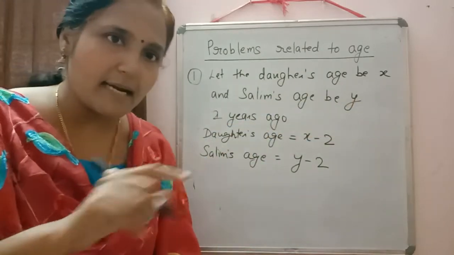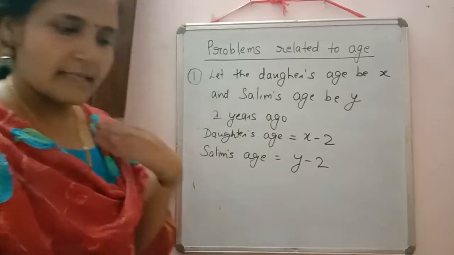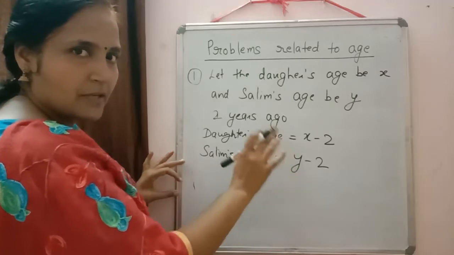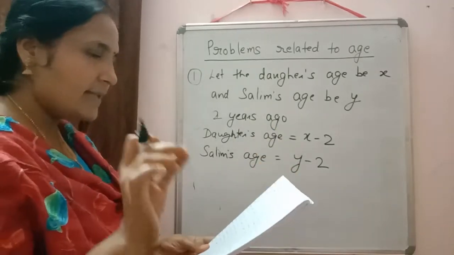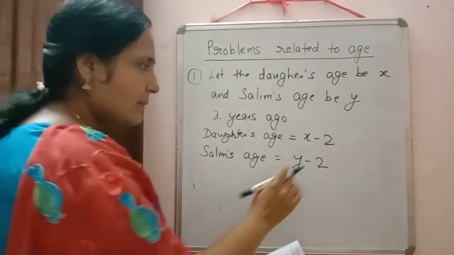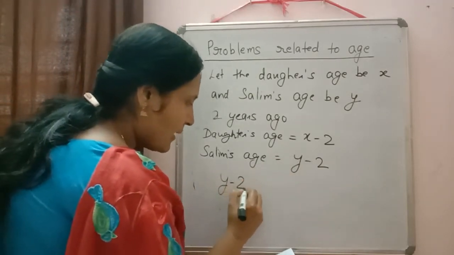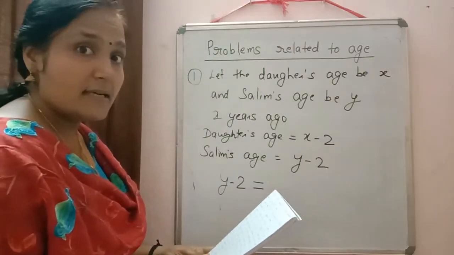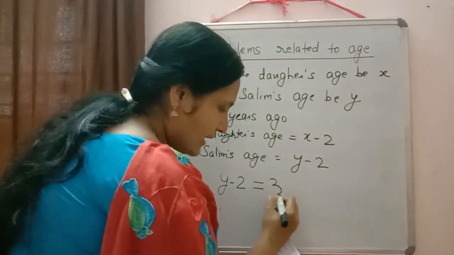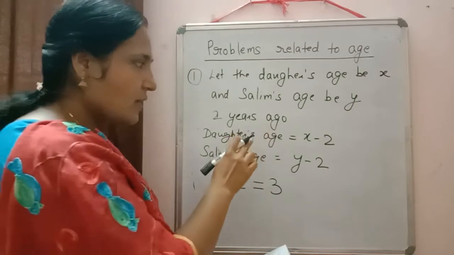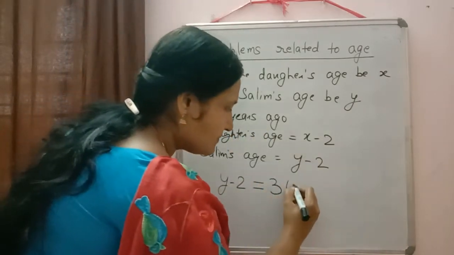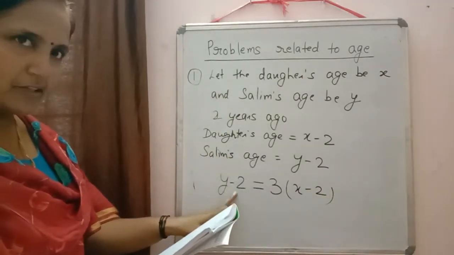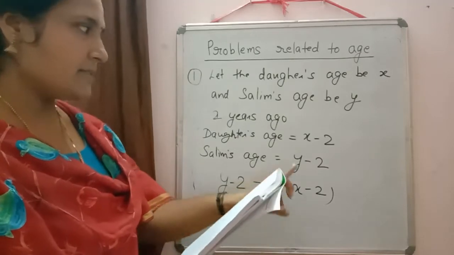Now we will check what is the condition given in the question. 2 years ago Salim was. So 2 years ago Salim's age is this one. So now by reading the sentence I am going to frame the equation. Salim was. So Salim's age is y minus 2. Salim was. So equal to. Thrice means 3 times. Thrice as old as his daughter. So his daughter's age was x minus 2. So 2 years ago Salim's age y minus 2 was 3 times his daughter's age.